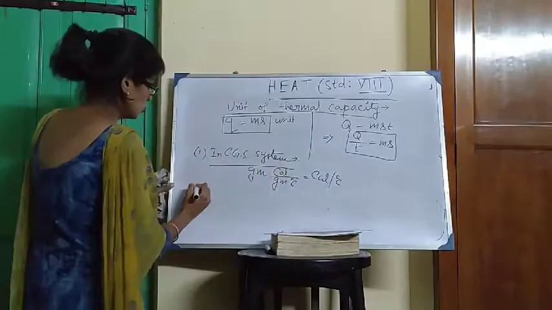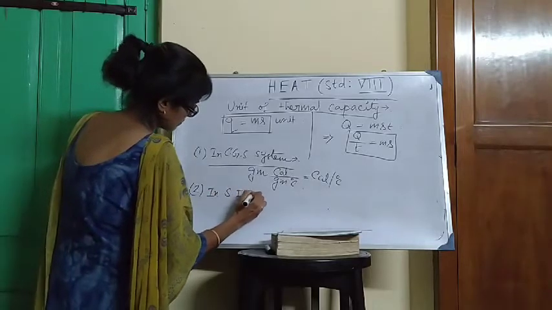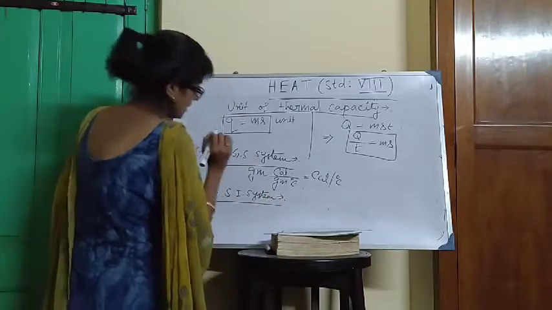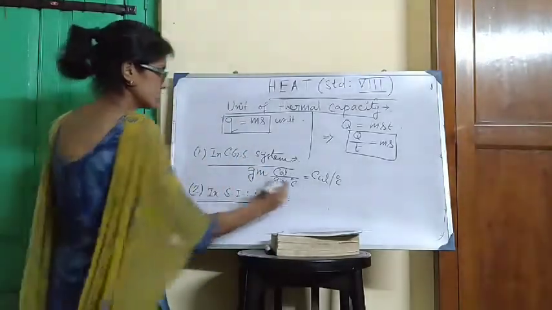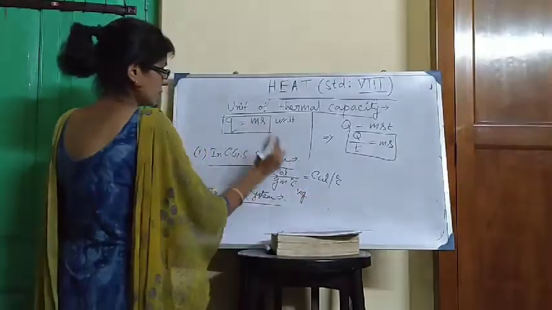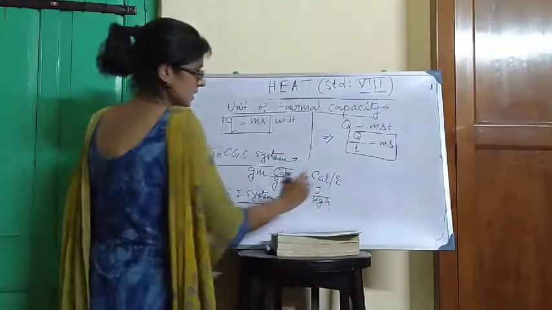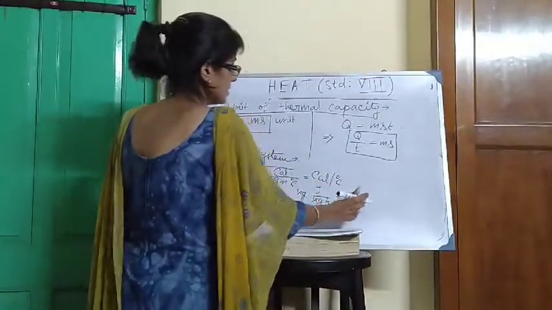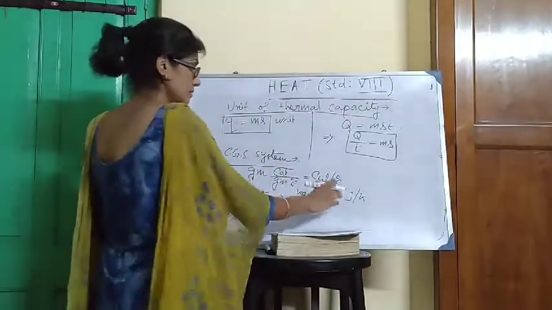Okay. Number 2 in SI system. SI system, follow this formula. SI unit of mass, kg. SI unit of specific heat, joule by kg Kelvin. Kg cancelled out. Joule by Kelvin. Kelvin is the unit of temperature difference in Kelvin scale.